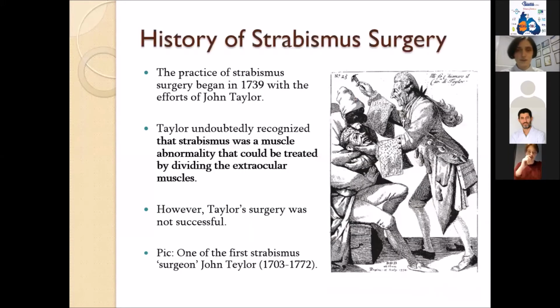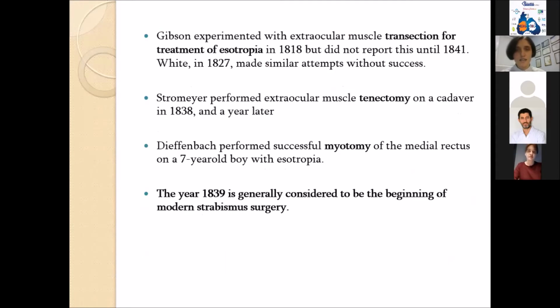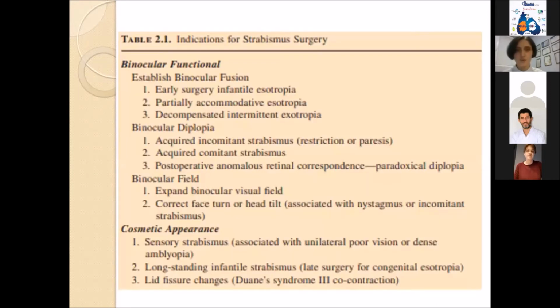This is a history of strabismus. The practice of strabismus surgery began in 1739. The first surgeon in the strabismus field was Taylor, who thought that strabismus was a muscle abnormality that could be treated by dividing the extraocular muscles. In the picture, you can see Taylor himself. Then there was Gibson, who did the transection of the muscles, and Stromeyer, who did tenotomies. But the year 1839 is generally considered to be the beginning of modern strabismus surgery.